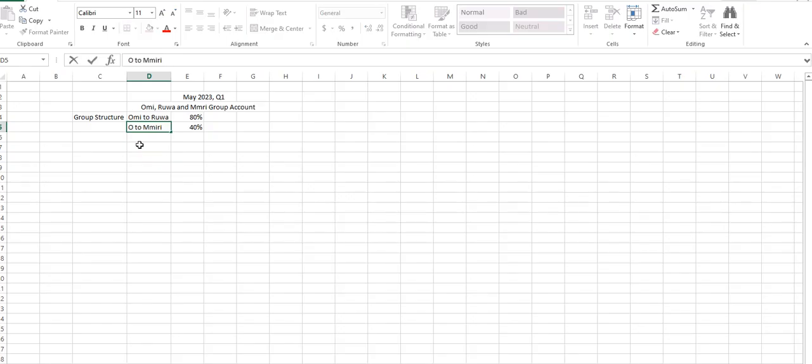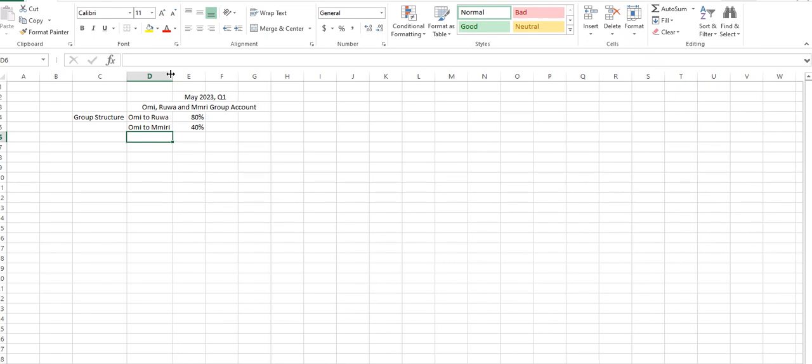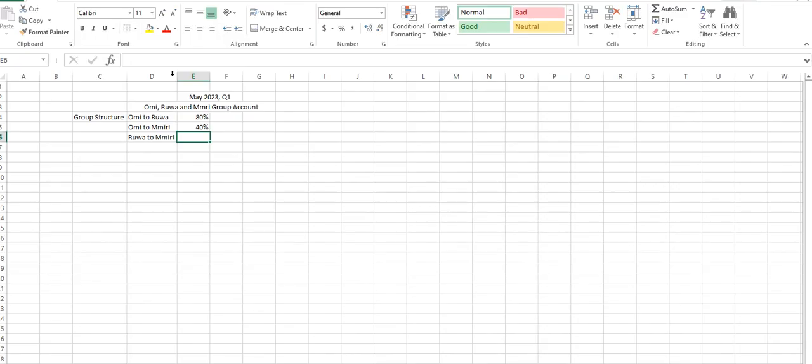I'm not looking at the question anymore. I'm looking at my Excel sheet now. I don't have the question with me. Then also we have the next one: Rua to Umiri is how many percent? 25%. Now this Omi to Rua, Omi to Umiri is a direct ownership, right?